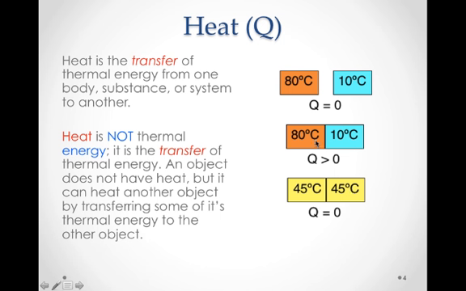Eventually, these two objects would reach a thermal equilibrium, and when they did reach a thermal equilibrium having the same temperature, there would be no more transfer of thermal kinetic energy, and again, we would have no heat, even though the objects were in contact.